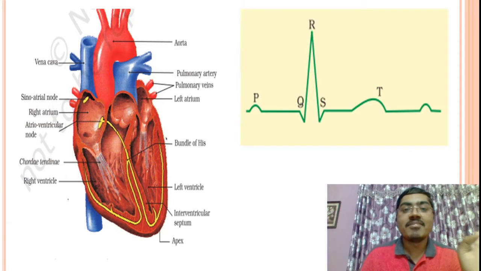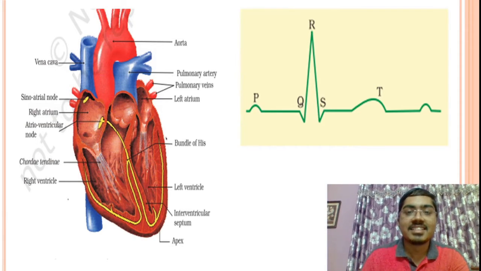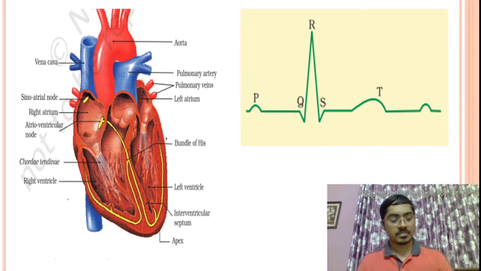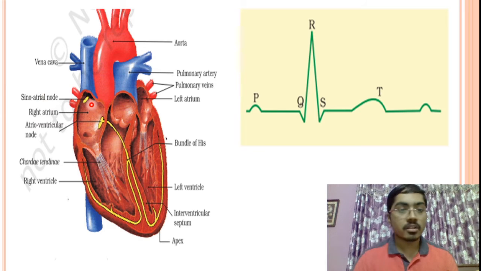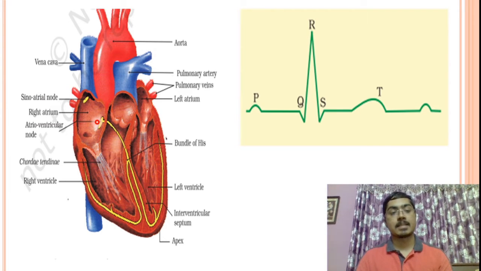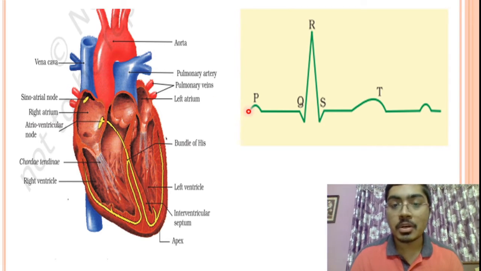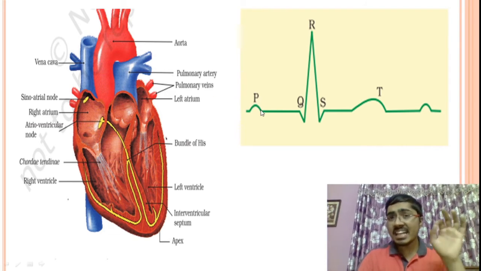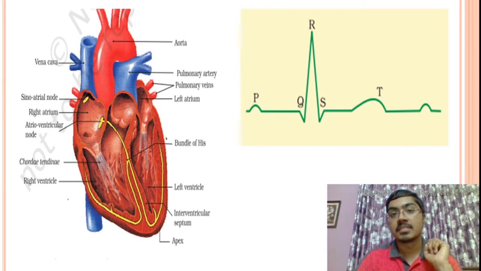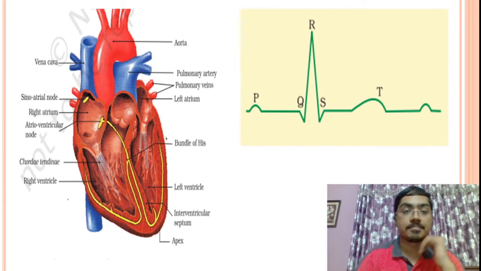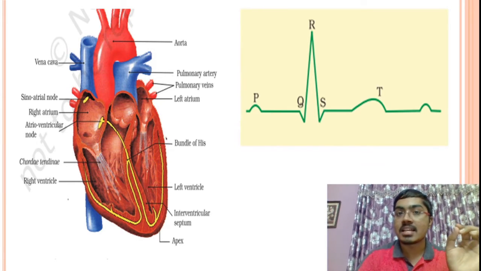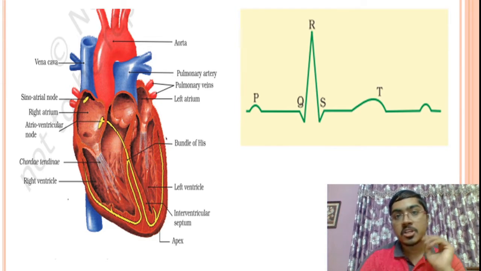Now, this is the heart diagram which is given in NCERT, your favorite diagram, and this is the ECG diagram in NCERT. I have just clubbed it over here so I can explain it very easily. Now, the natural pacemaker of the heart, the SA node, is going to release the impulses. It covers the atria, right atrium and left atrium first, and that is recorded as the P wave. Atrial depolarization. Atria are now getting the current from the SA node. When the atria get the current, it is called atrial depolarization. So the P wave is showing atrial depolarization.